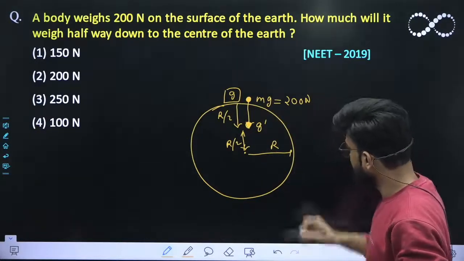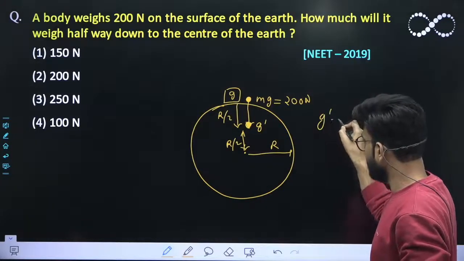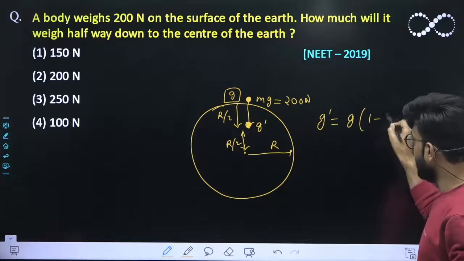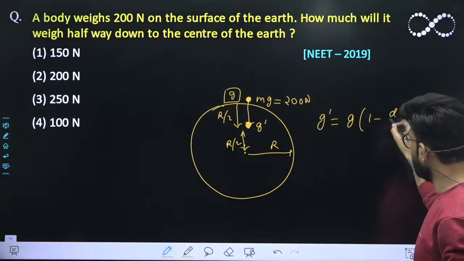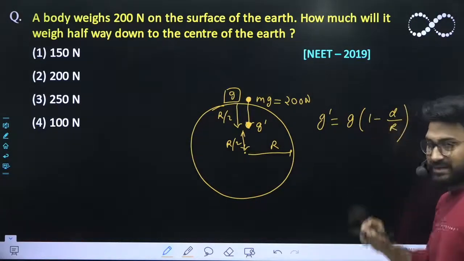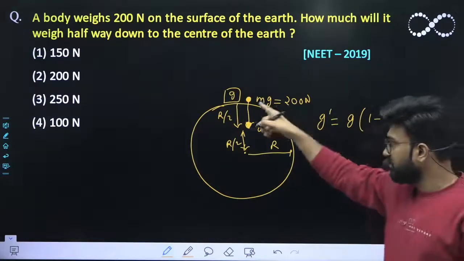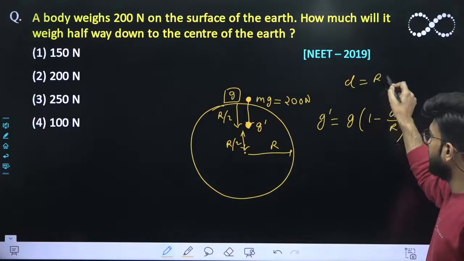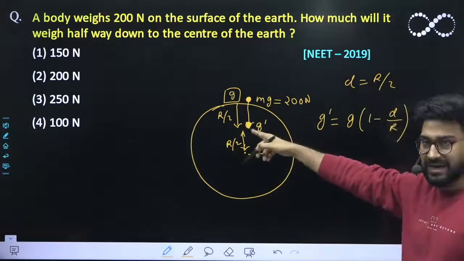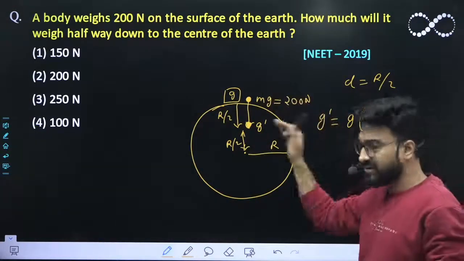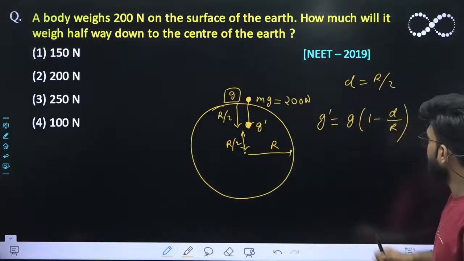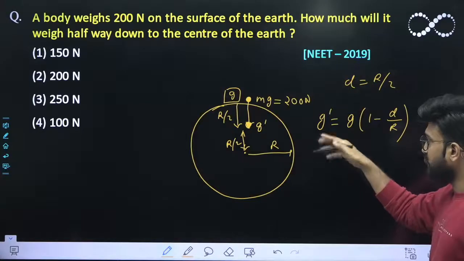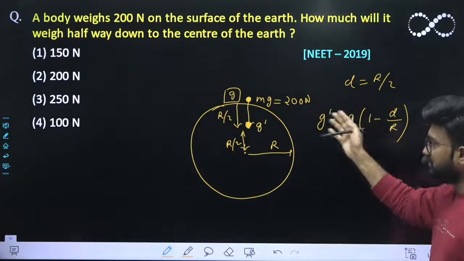Here the acceleration due to gravity is given by the relationship g dash equals g into 1 minus d by r, where d is the depth from the surface of Earth. This depth d is already given to you as r by 2, since you have moved halfway down into the Earth, and g is the acceleration due to gravity on the surface of Earth.